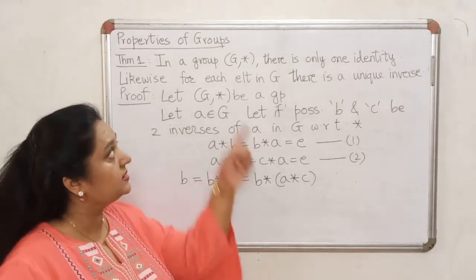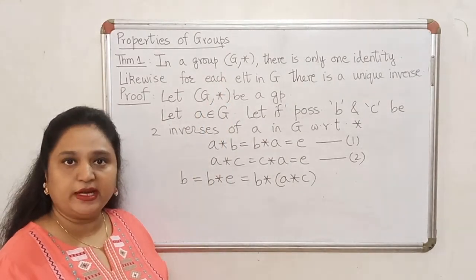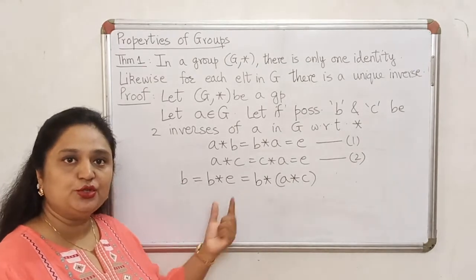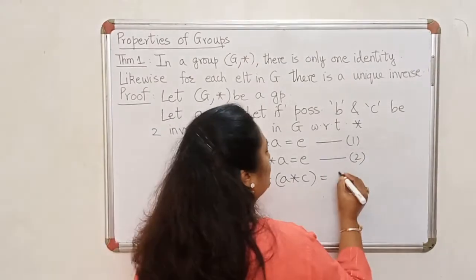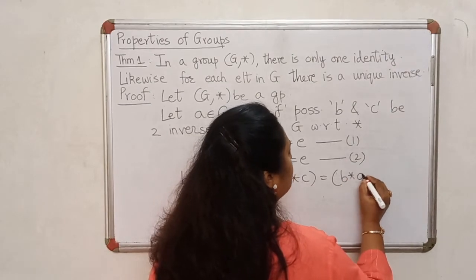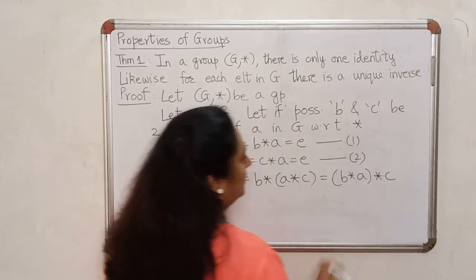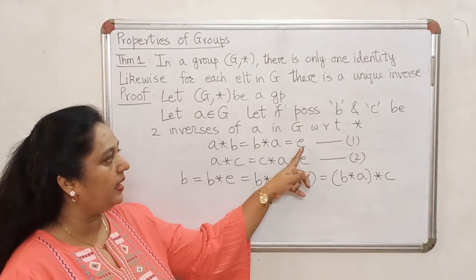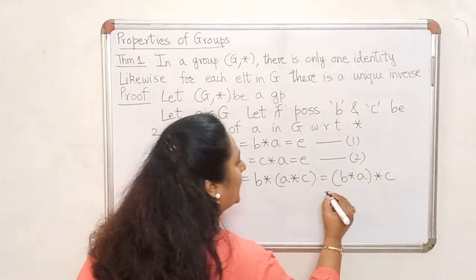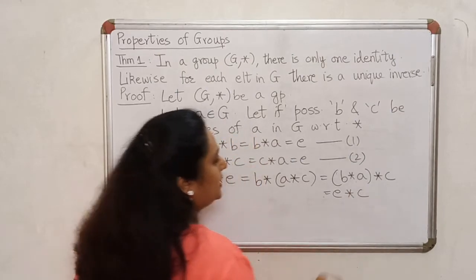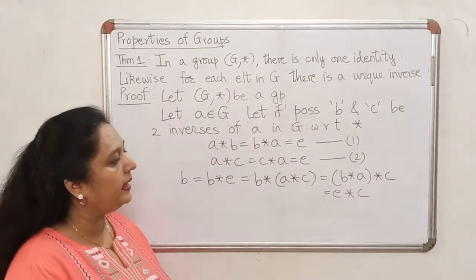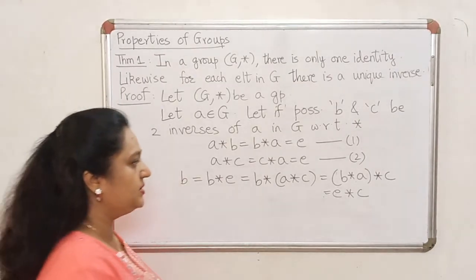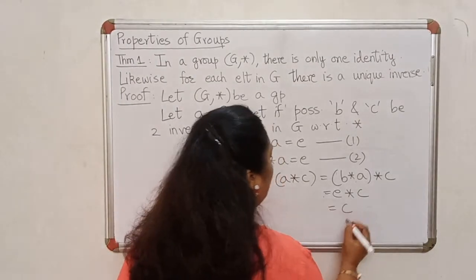And now I know that this is a group. So the associative property is there, and the associative property allows me to shift the brackets. So I can write this as B star A star C. But now use equation 1. B star A is E. So this becomes E star C, and any element times the identity will give you that same element.